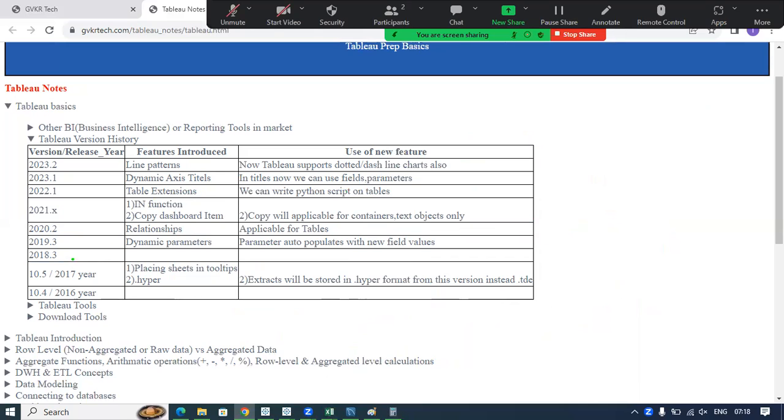So similar for all versions. Here I am just listing the famous versions: 2018.3 version, 19.3, 2020.2 version, 2020.1.x version, 2021.1, 2022.1, 2023.1, 2023.2. This is the latest version which they have released now. And corresponding to each version, they are introducing some new features, right? Among the new features, I'm listing them in this column.